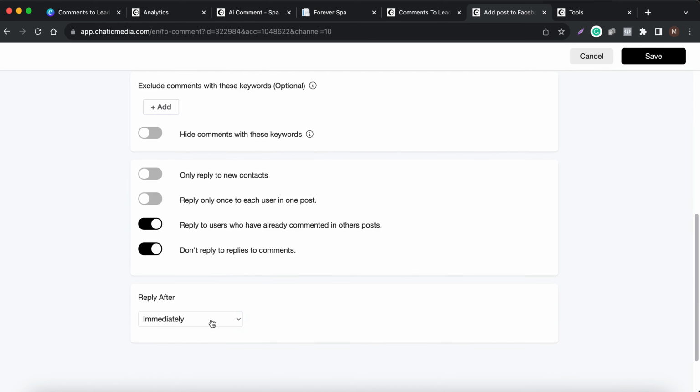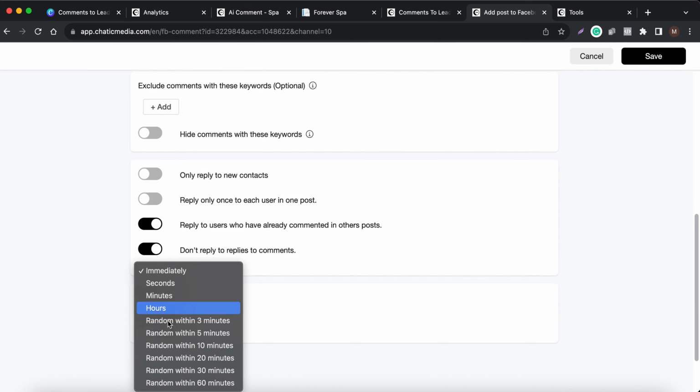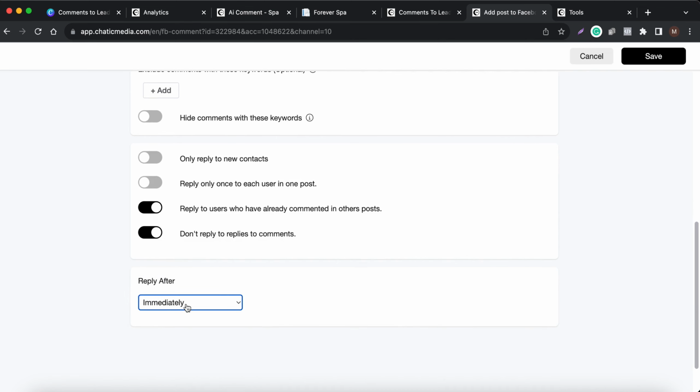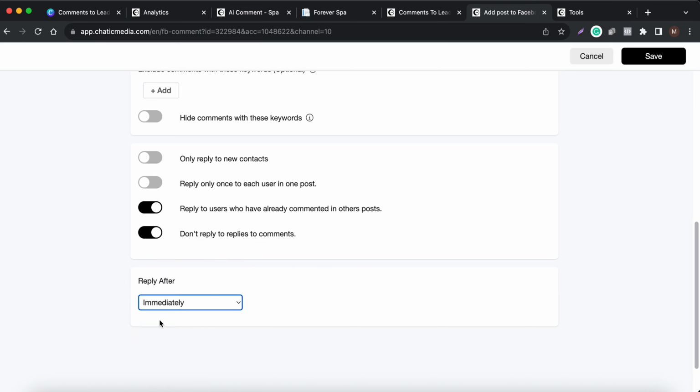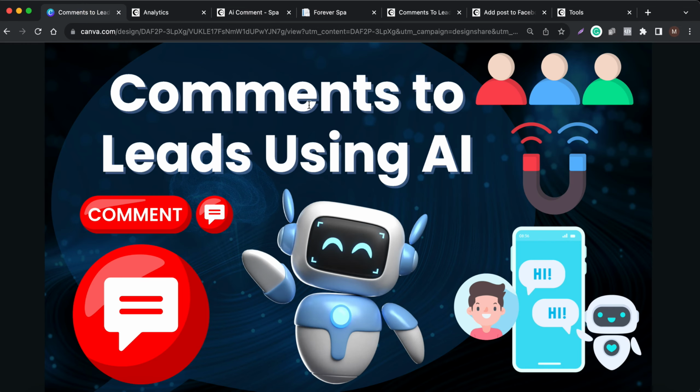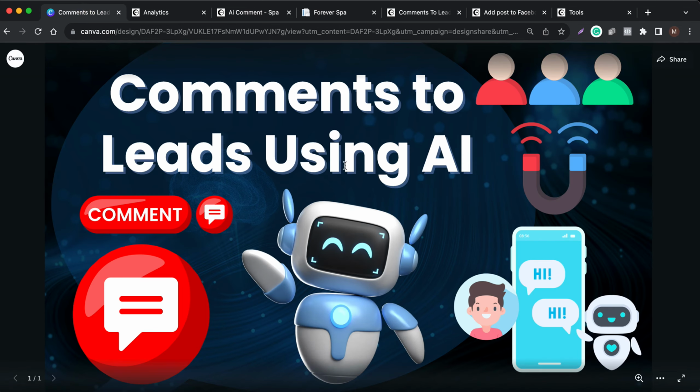And here you can even delay the reply as well. Here it's set up as immediately. If you want, you can delay the replies within minutes, hours, or even random within 30 minutes. Those kind of things are possible over here. So that's how you can convert a random comment on Instagram into leads using AI.